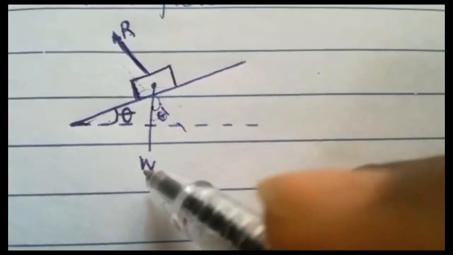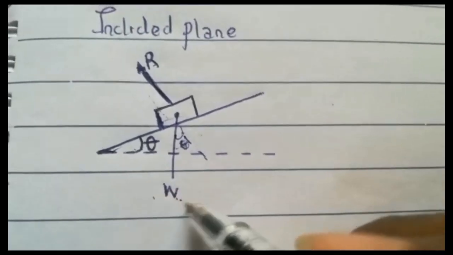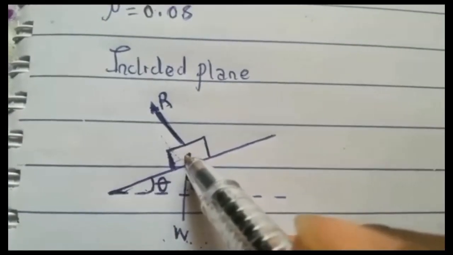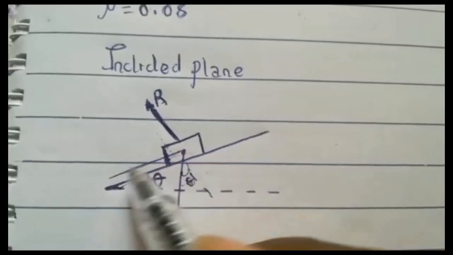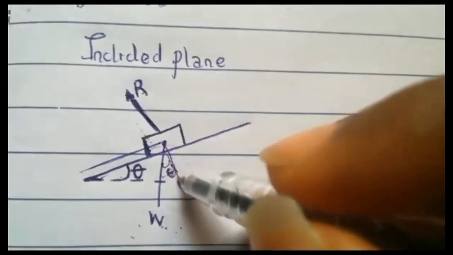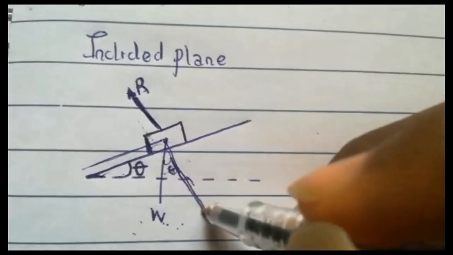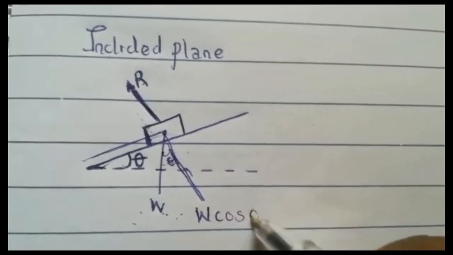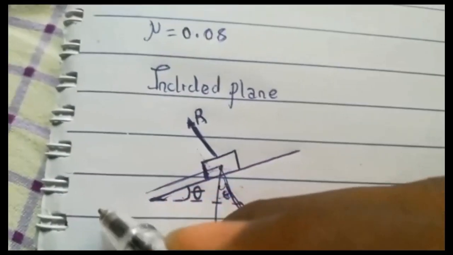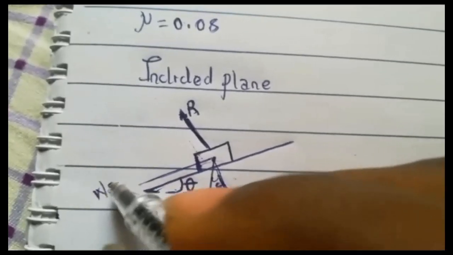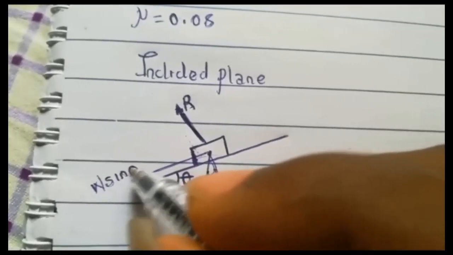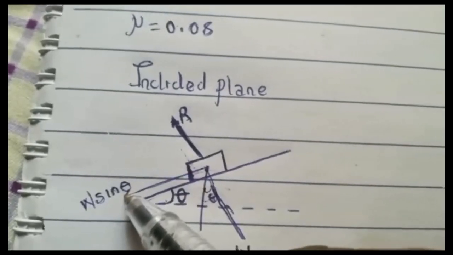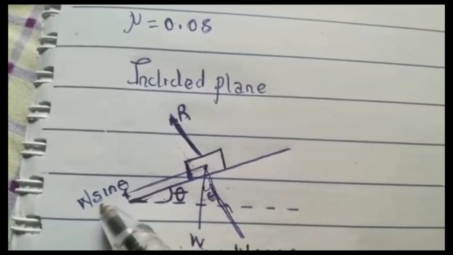Now when you resolve your W into components, your weight is going to be in this side, and it's also going to be in this side. So we have this side to be W cos theta, and we have this side to be what? W sine theta. Yes.